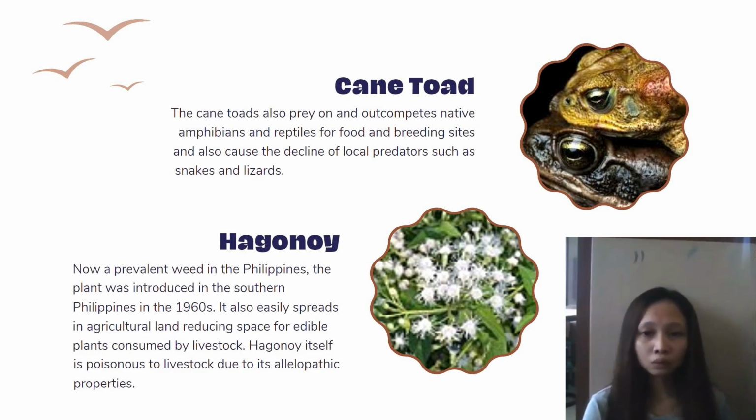Next is the hagonoy, or Chromolaena odorata in its species name. It is a globally invasive species that is regarded as the worst alien invasive plant species in the subtropical regions of South Africa, and has been nominated as one of the 100 of the world's worst invaders. Hagonoy is now a prevalent weed in the Philippines. The plant was introduced in the southern Philippines in the 1960s. It also easily spreads in agricultural land, reducing space for edible plants consumed by livestock. Hagonoy itself is poisonous to livestock due to its allelopathic properties.